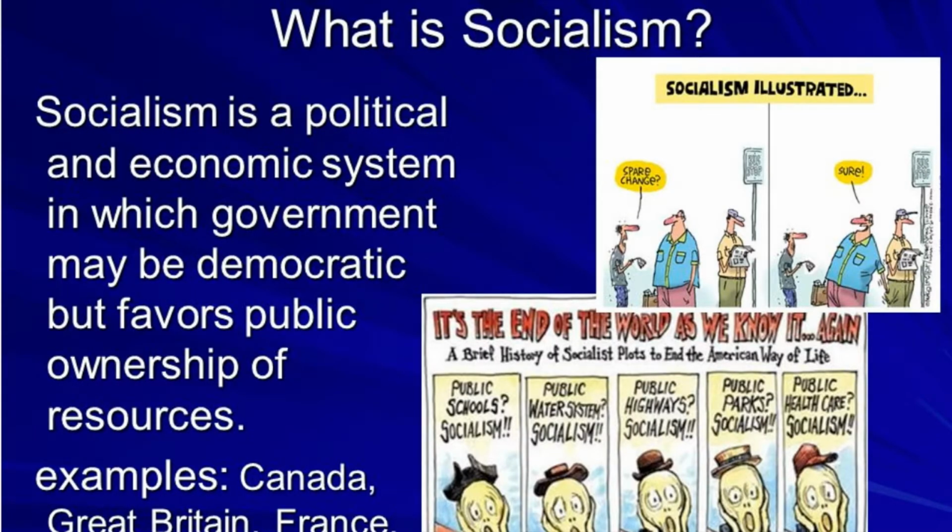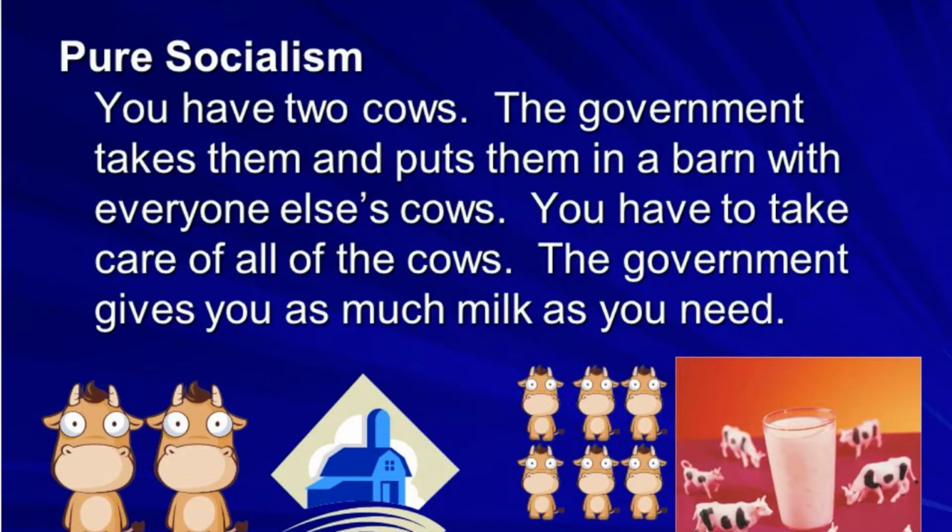Socialism is a political and economic system in which government may be democratic but favors public ownership of resources. Canada, Great Britain, France, Italy, all of Western Europe, really. Pure socialism. You have two cows. The government takes them and puts them in a barn with everyone else's cows. You have to take care of all the cows. The government gives you as much milk as you need.